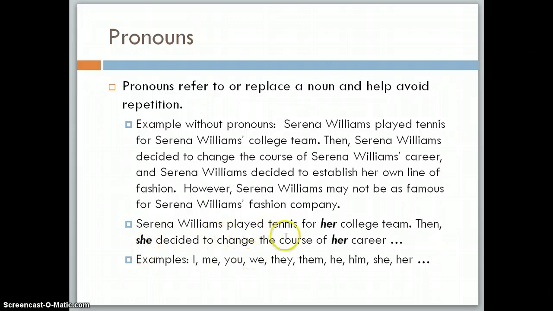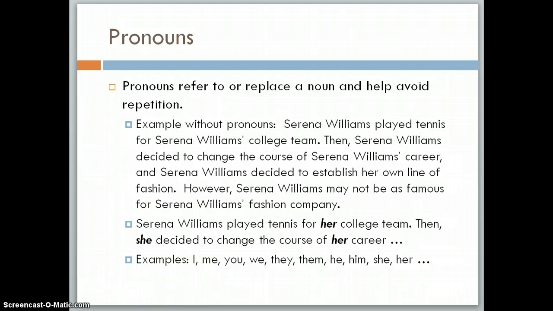Serena Williams played tennis for her college team. Then she decided to change the course of her career, and we know from the context that we're referring to Serena Williams. So pronouns stand in for nouns. Here are some examples: I, me, you, we, they, them, he, she, him, her, it, and so on.